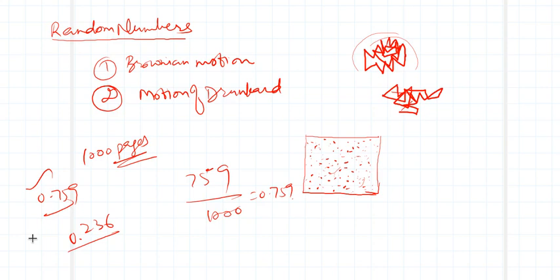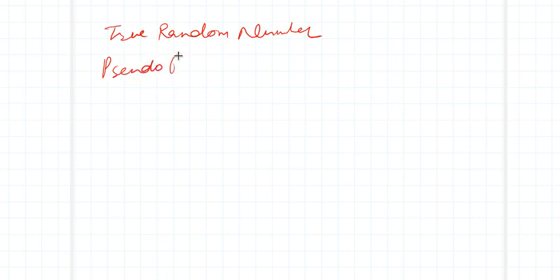So let me try to classify random numbers in two different ways. So random numbers are of two types. One type is true random number, and another is known as pseudo random number.